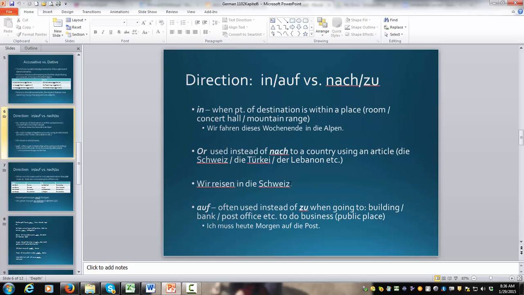As we went over yesterday, directions in, auf versus nach and zu. Okay? Some of these can be somewhat confusing, so for now, the best thing to do is just to memorize them. Wir fahren dieses Wochenende in die Alpen. Right? In is also used if you're going to the movies, ins Kino, into a cafe or a restaurant, ins Café, ins Restaurant, or if you're going out to a concert, a theater, right, or to the opera, ins Konzert, ins Theater, in die Oper.